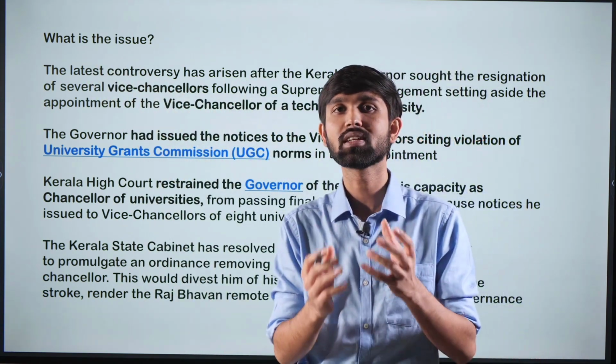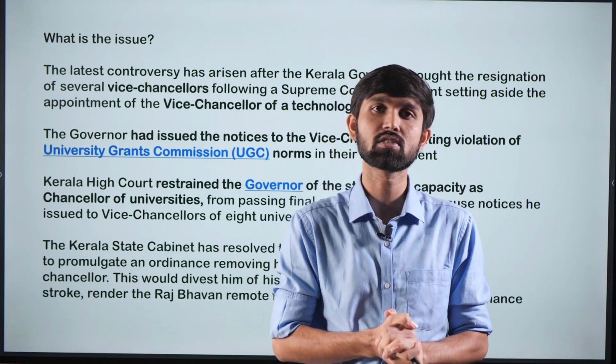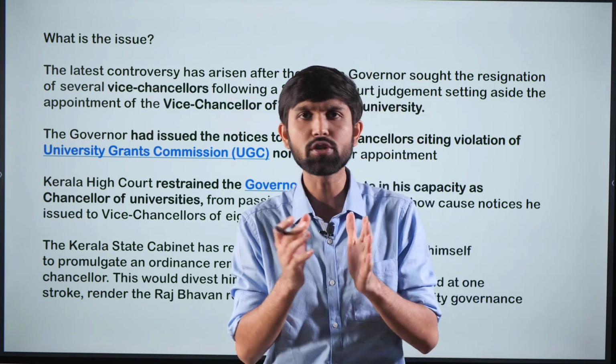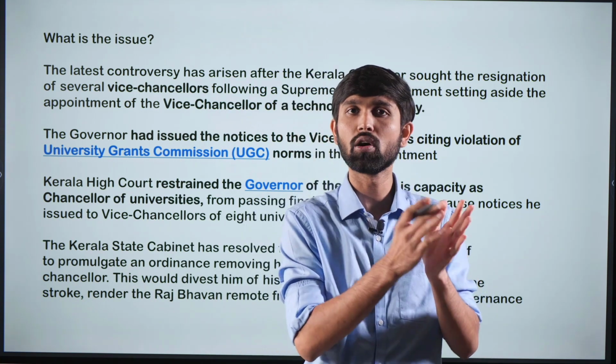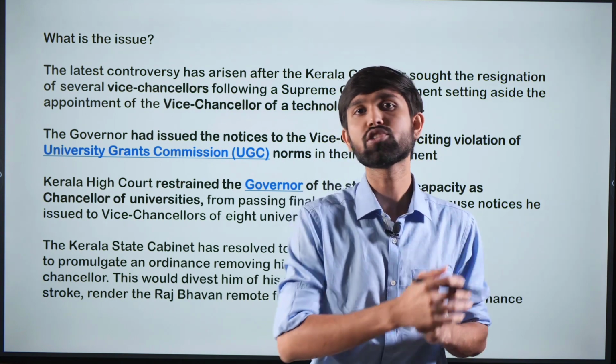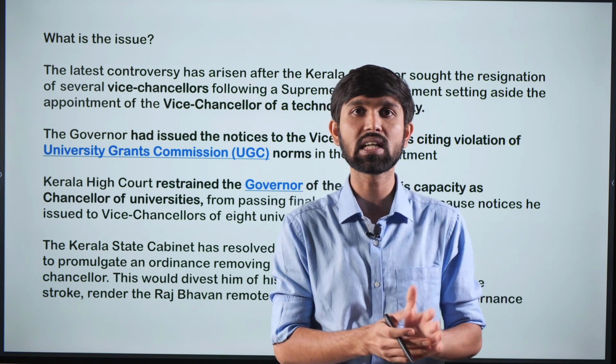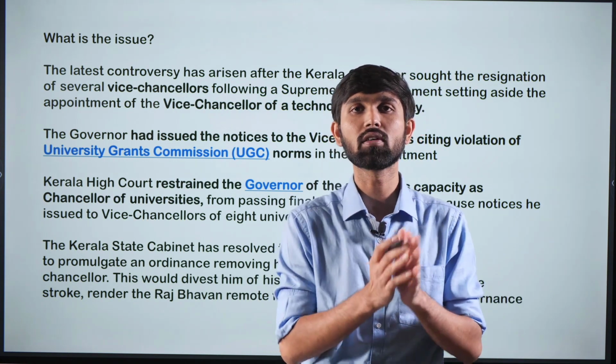So all of this started from the aspect of appointment of the vice chancellors of the state universities. It should be noted that whoever is the governor of any state, he is also the ex officio chancellor of the state universities. This has been the power that is vested in the governor.